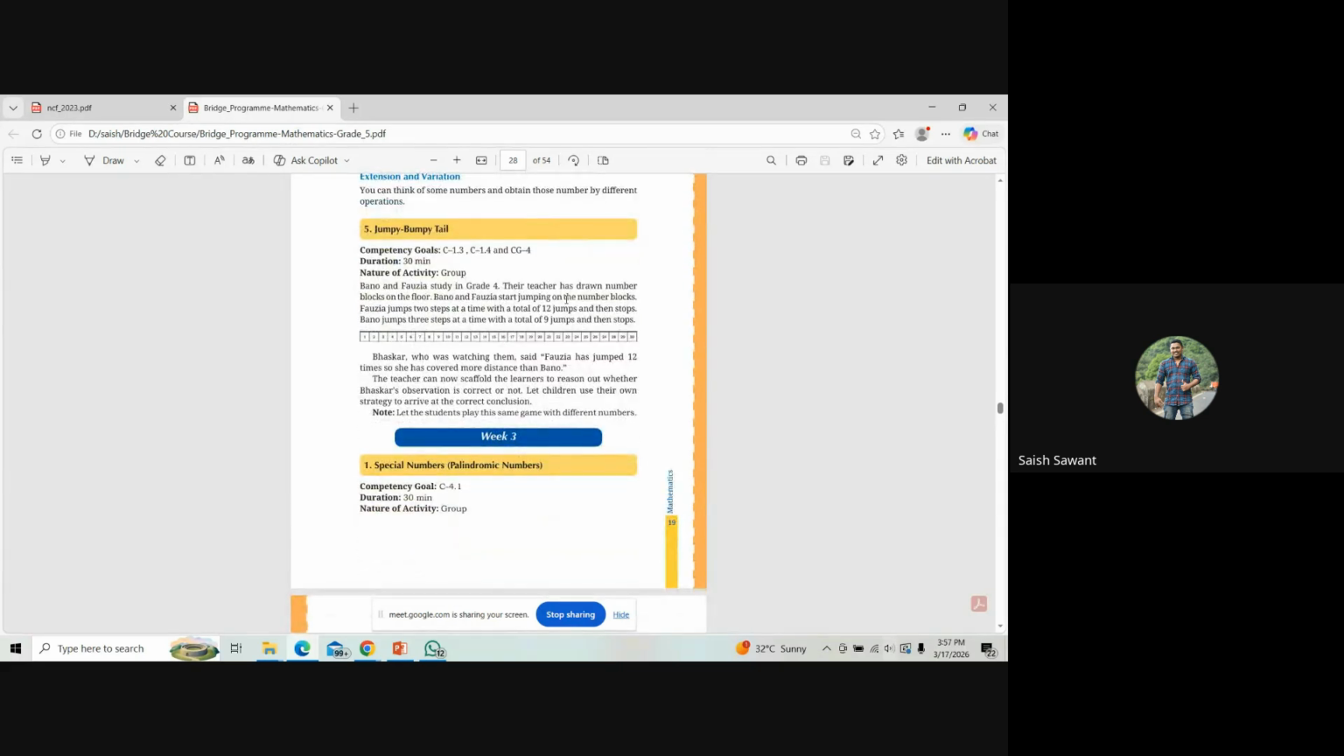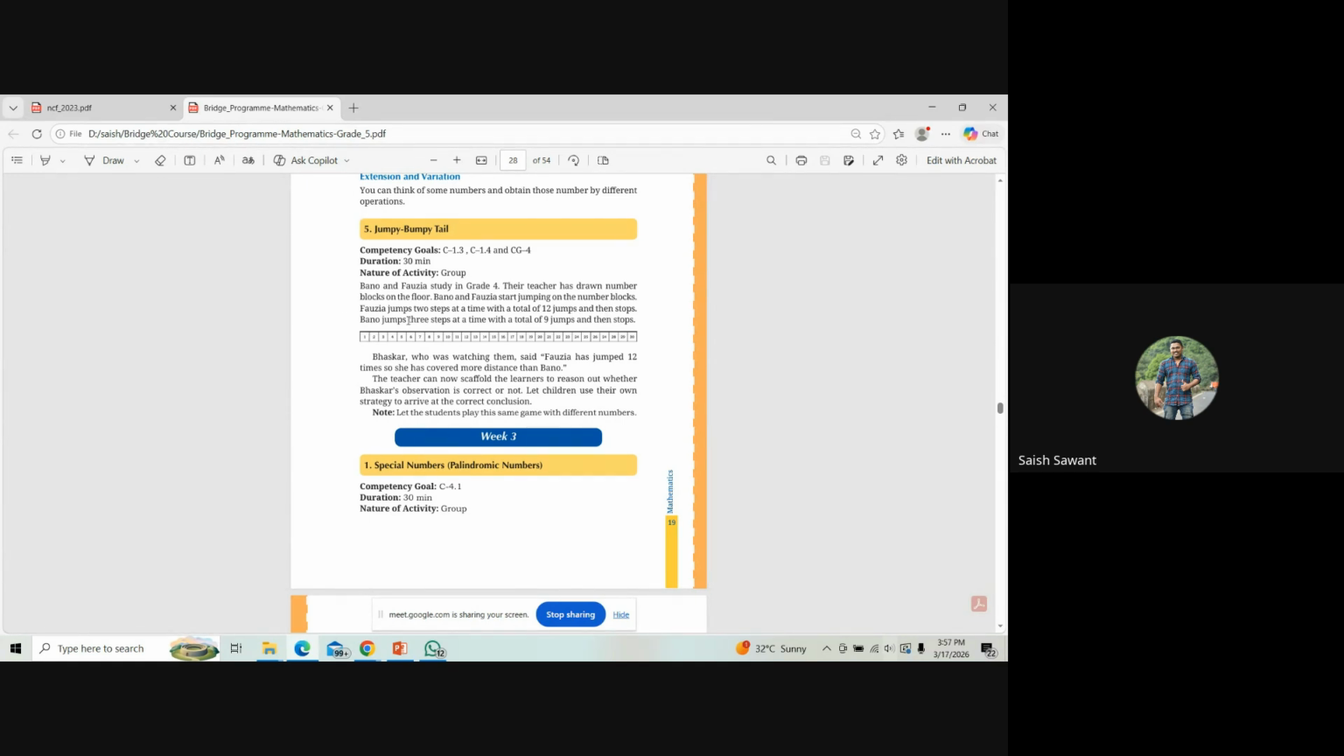Next we have Jumpy Bumpy Tail. This is an activity which the teacher can take up on the ground. On the ground, the teacher should make a number line like this, up to say 30 or 40 depending on the ground size, and can conduct this activity. So what is this activity? See, Fauzia jumps 2 steps at a time with a total of 12 jumps, then stops.